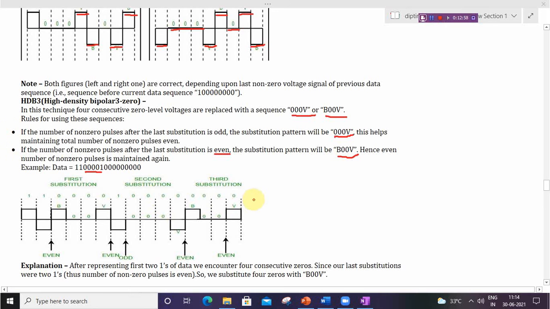Okay, so these are the methods of scrambling. So in block coding and in scrambling, we use blocks of bits and replace them with signals. By this method, digital data can be converted into digital signals.